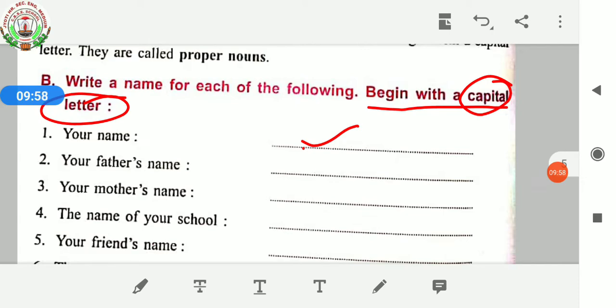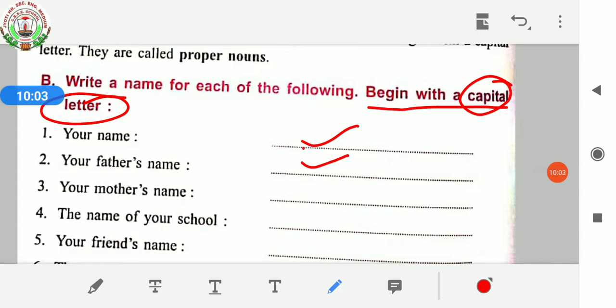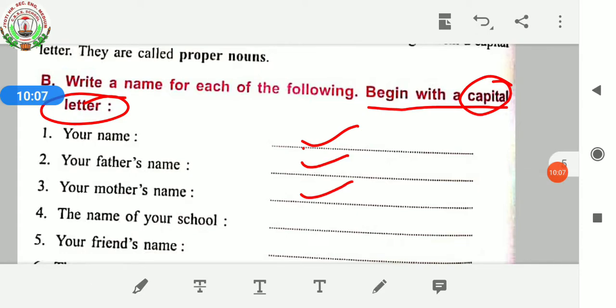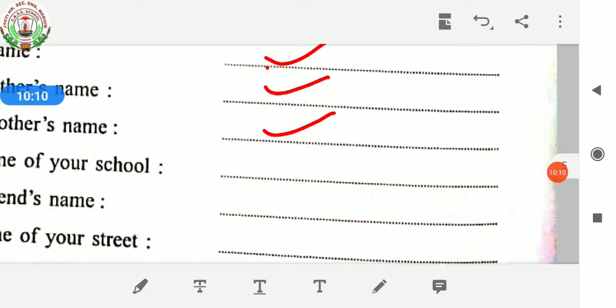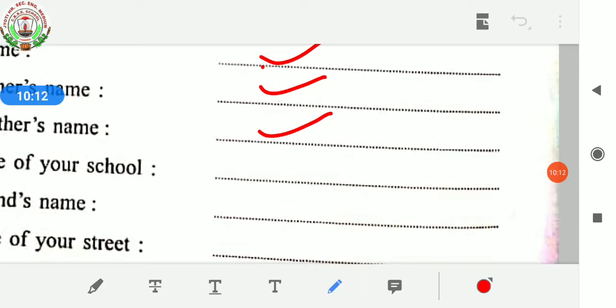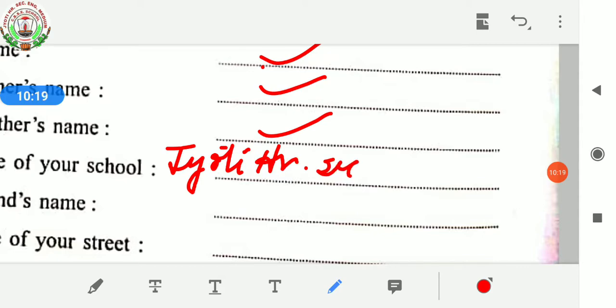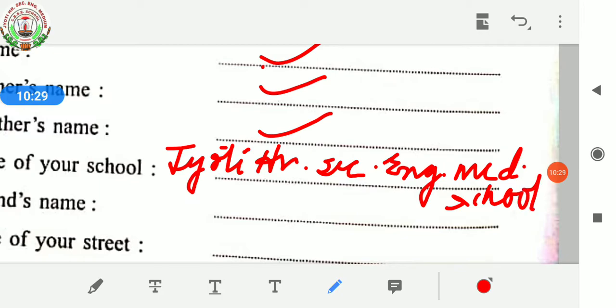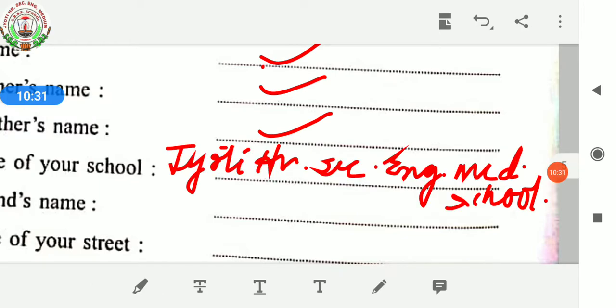Second, your father's name. Your father's name you have to write over here. Third, your mother's name you have to write over here. Fourth, the name of your school. What is the name of your school? Jyoti Higher Secondary English Medium School. Okay, so I have to write like this.